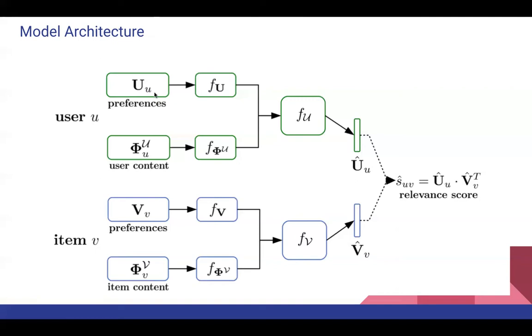We pass the inputs, user preferences, user content, item preferences, item content, through these hidden layers to get U-hat and V-hat for user and item. So the idea is to train the network such that when user and item preferences are available, we get U-hat and V-hat in such a way that U-hat times V-hat transpose is closer to U times V transpose. And when either the user or item preference is not available, we use user and item content information and make input and output closer. So essentially, the model tries to perform well even for warm, dense users as well as cold start users or items.